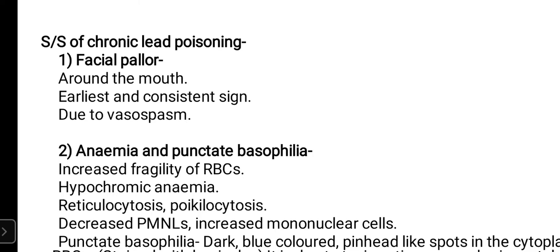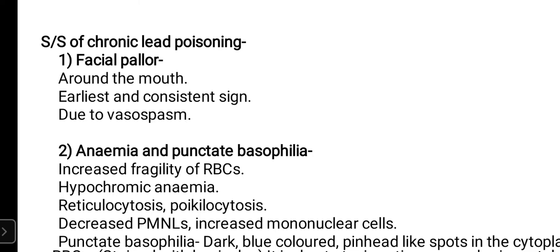So first clinical feature of chronic lead poisoning is facial pallor. Pallor means normally जो हमारा face रहता है, because of the blood supply it is pinkish, and in case of anemia what happens, it looks pale, pale because of less blood supply. What we call it as pallor, facial pallor. तो pale चेहरा जो है वो नॉर्मल से बहुत ज़्यादा पेल दिखेगा because of lack of blood supply. Why? Because of the spasm of the arterioles.